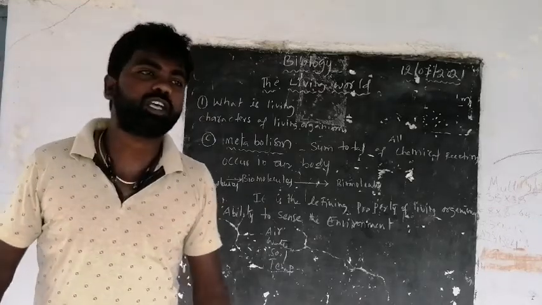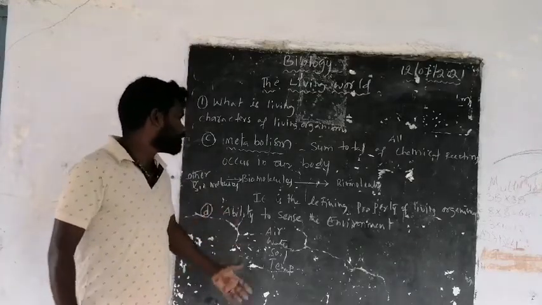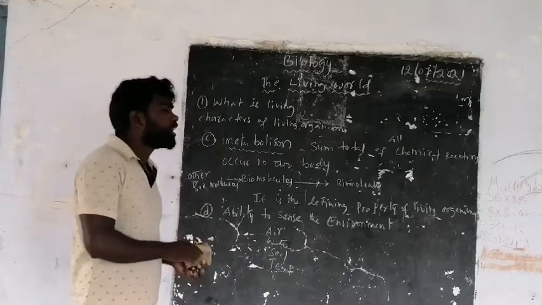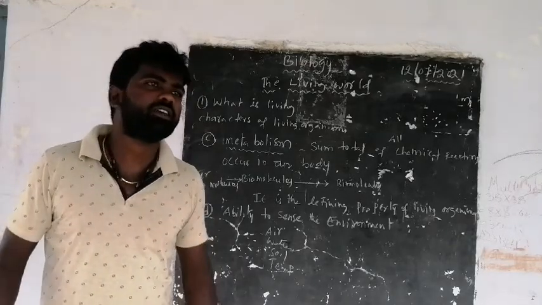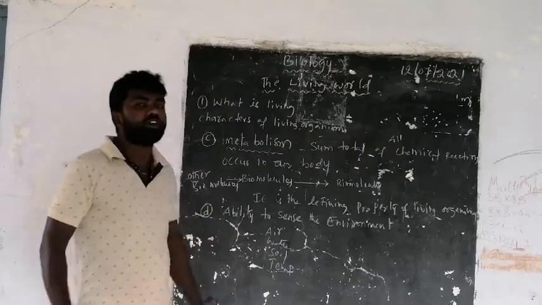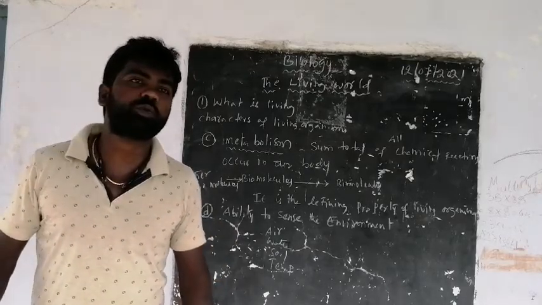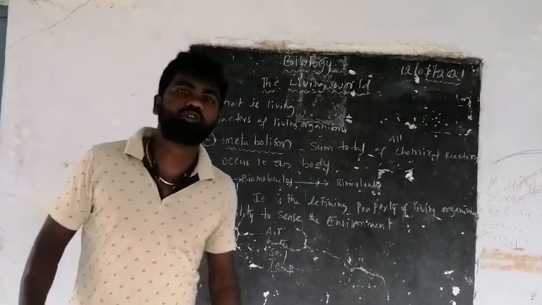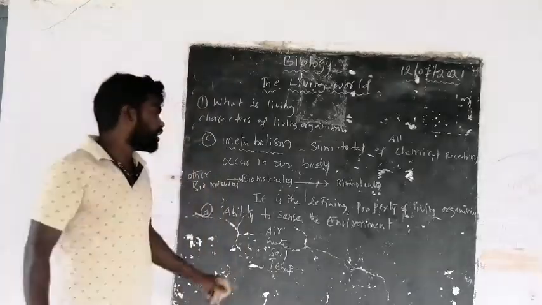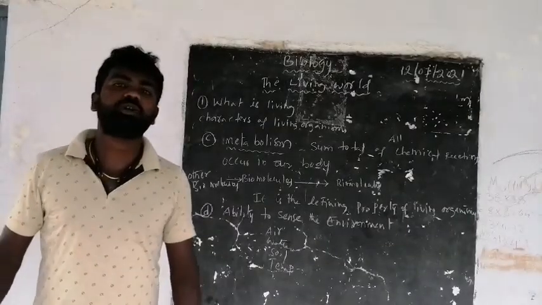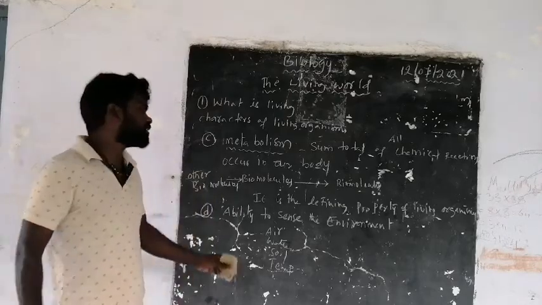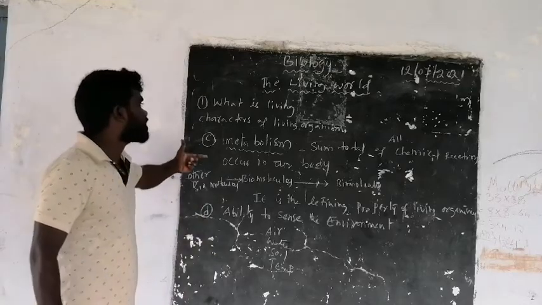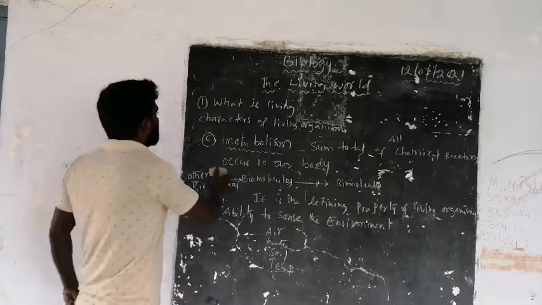Hence, the ability to sense the environment is the defining property of living organisms. Human beings are the most superior in sensing the environment, very important. Name the organism which has the most superior power to sense the outside environment: human beings. And these are the characters of living organisms which come under 'What is living?'